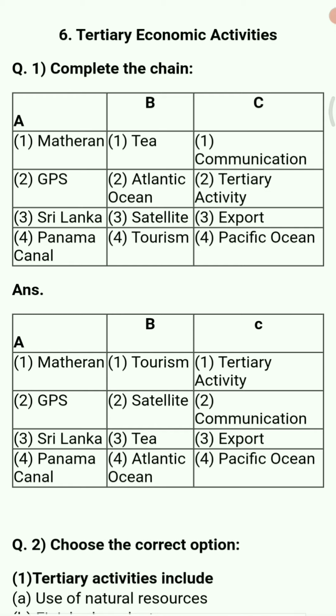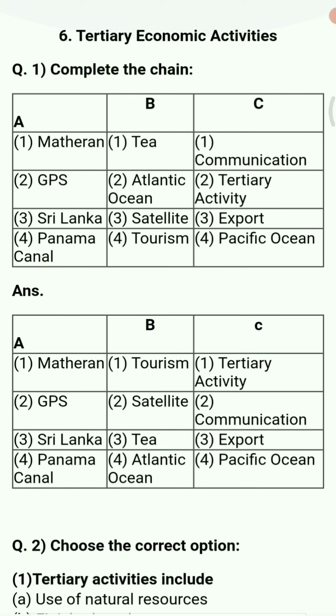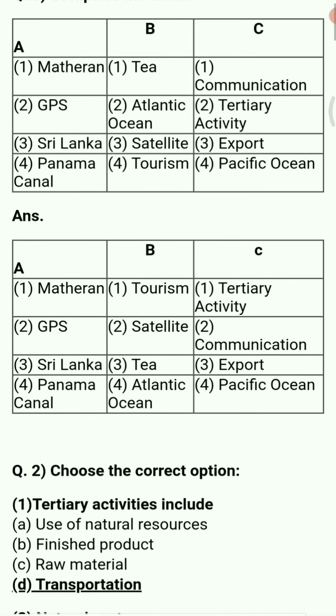Okay. So the answers are: Matheran. Matheran is basically a tourist place, and tourism comes under tertiary activity. Next is GPS. GPS is a satellite system and it is used for communication purposes. Next we have Sri Lanka. Sri Lanka has a huge production of tea, and after satisfying the needs of the whole population of Sri Lanka, the surplus amount is exported. And next is the Panama Canal, which joins the Atlantic Ocean and the Pacific Ocean. Okay, so this is about complete the chain.